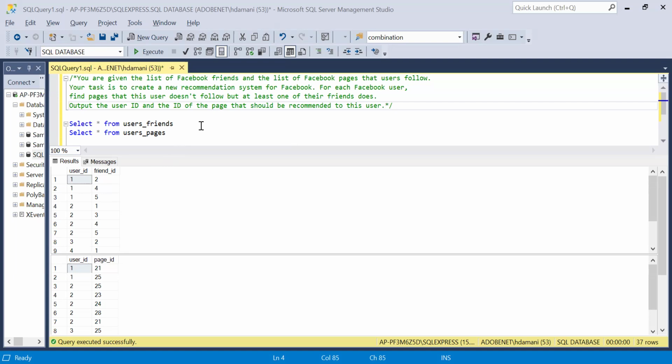But we have to keep one thing in mind: the original pages which each user already follows, we should not display as part of the recommendation system, because that information is already there. We are not recommending that. This is something we have to take care of in this problem, and that is the only thing which makes this problem interesting. So let's get started with the solution.